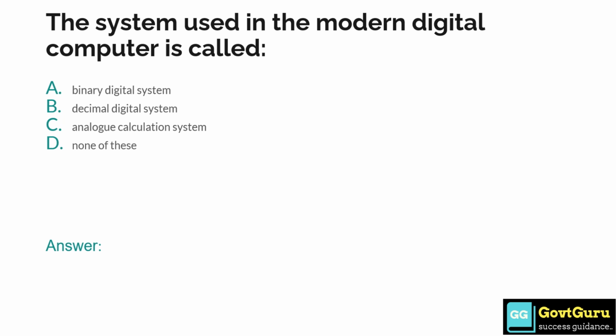The system used in the modern digital computer is called: option A binary digital system, option B decimal digital system, option C analog calculation system, and option D none of these. So the answer is option A, binary digital system.